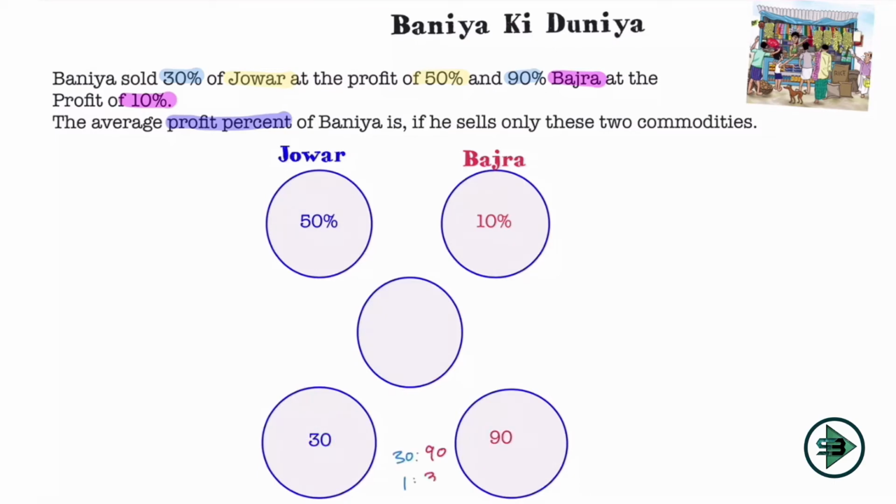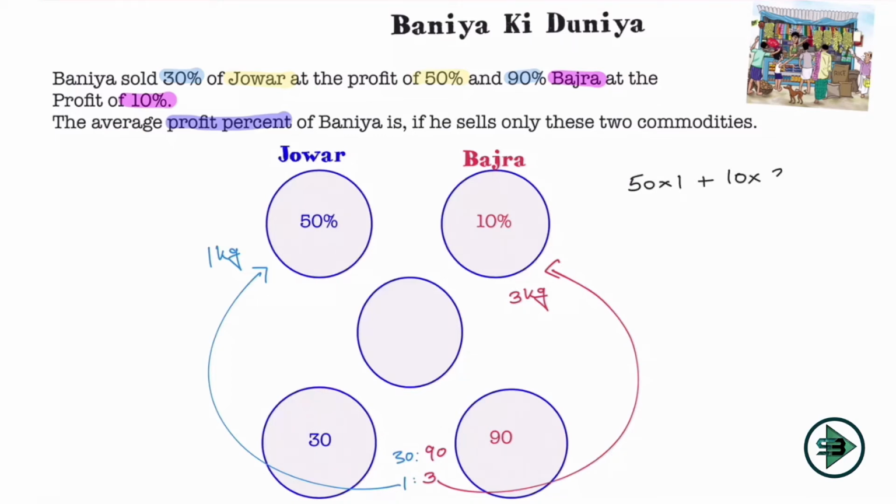So the ratio is 30:90, 1:3. It means for every 1 kg of jawar he is using 3 kg of bajra. So how do we get the solution? 50 into 1 plus 10 into 3, divided by 3 plus 1, that is 4. So 50 plus 30 divided by 4, that is nothing but 80 divided by 4. So the answer is 20. That's it. The average profit percent if he is selling only these two commodities is 20%.